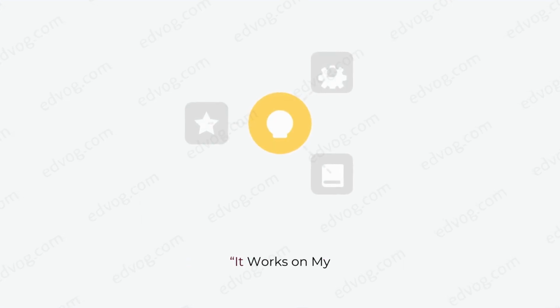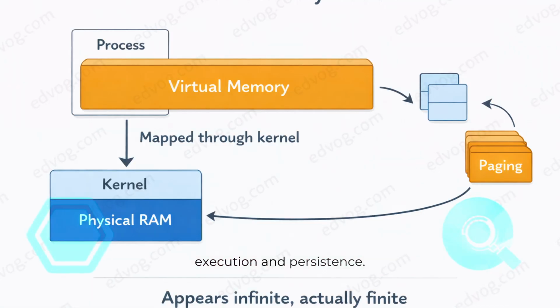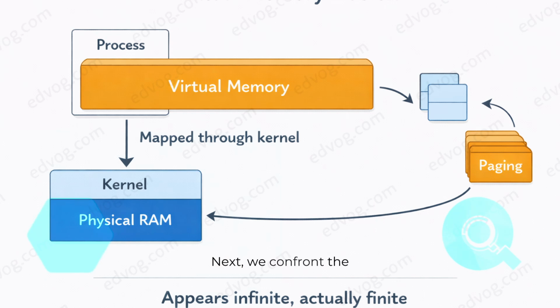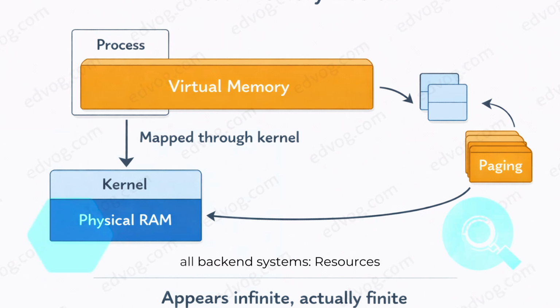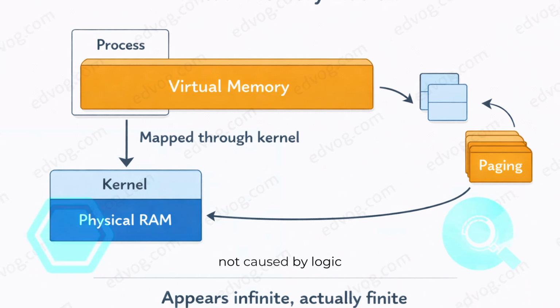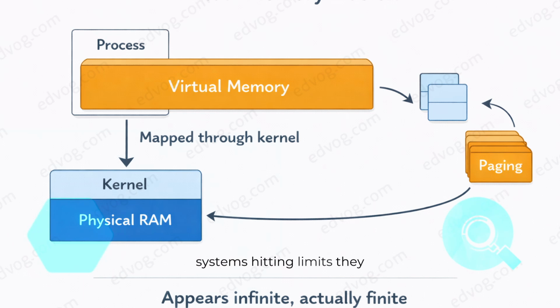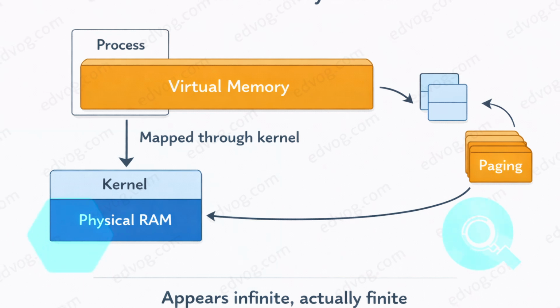Memory, resources, and why "It works on my machine" is alive. By now, we understand execution and persistence. Next, we confront the invisible constraint that shapes all backend systems. Resources are finite. Most backend failures are not caused by logic errors. They are caused by systems hitting limits they didn't know existed.